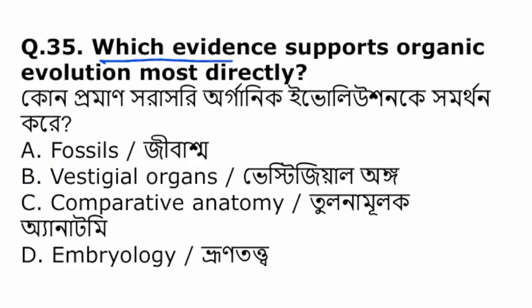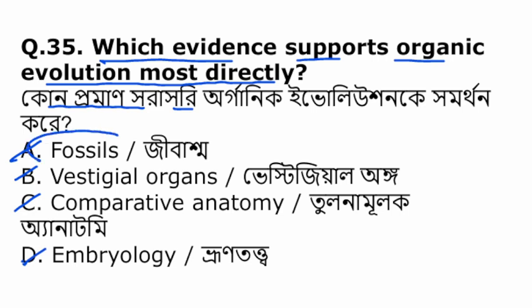Which evidence supports organic evolution most directly? যে কোনটা সরাসরি প্রমাণ করে যে অর্গানিক ইভলিউশন হয়েছে। ফসিলস, ভেস্টিজিয়াল অর্গানস, comparative anatomy, embryology. So among them, the fossil records provide evidence that organic evolution is most directly.